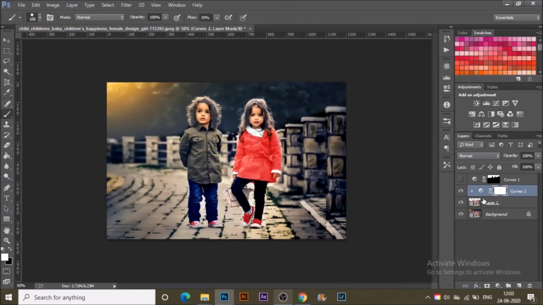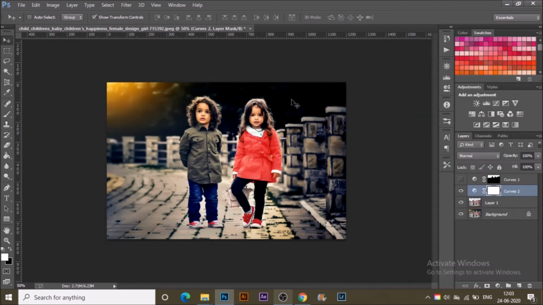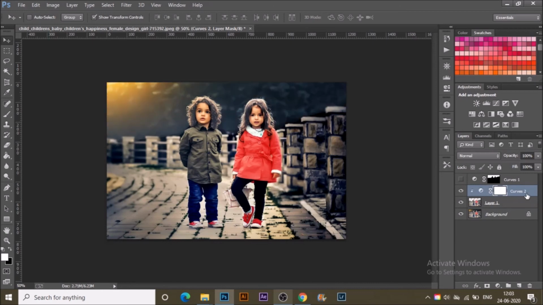That layer is only affected by this, and whatever we did in the above one is already masked to that. We don't have to paint everything again, we just do it the other way around. We selected the area where we want the effect to be shown and clipped that effect to that particular layer.